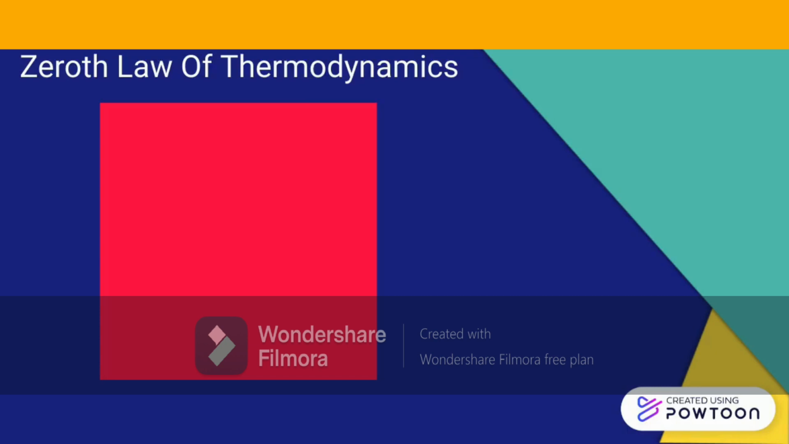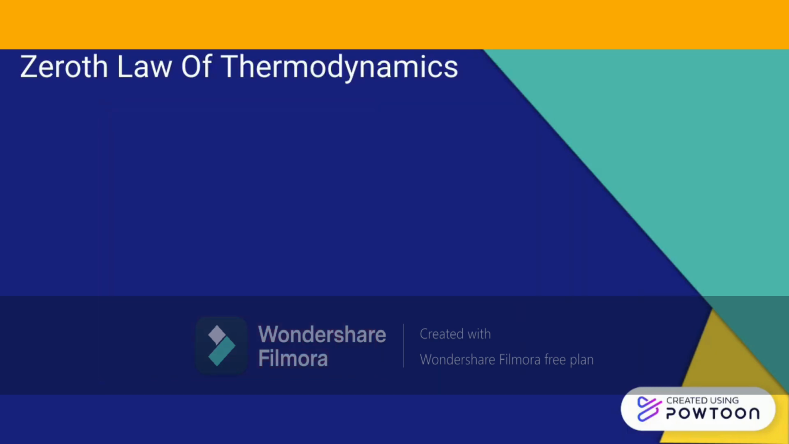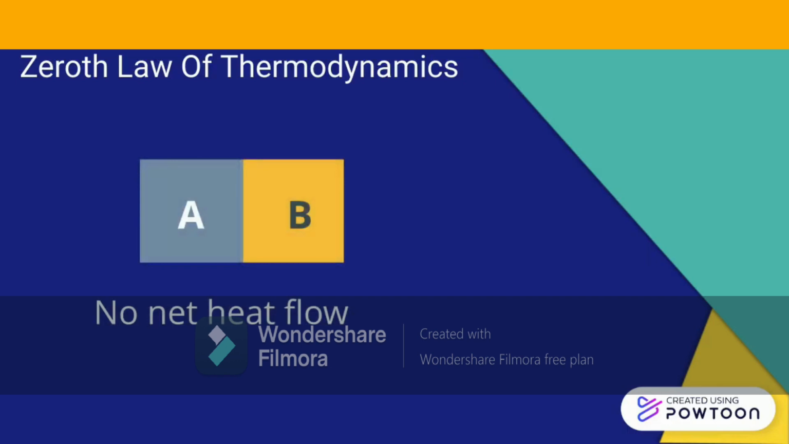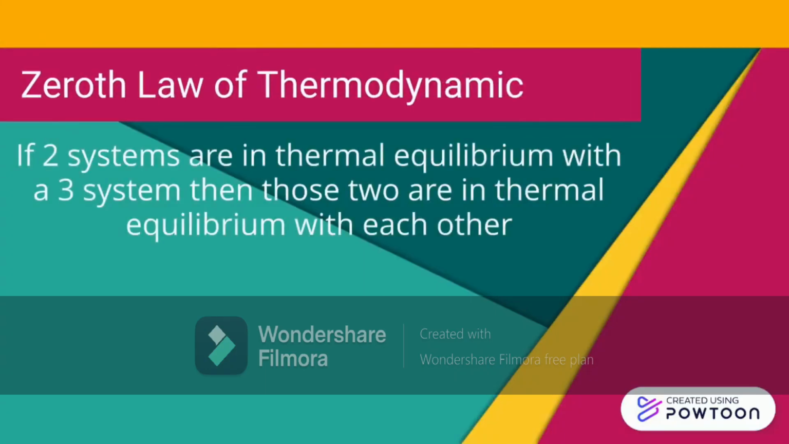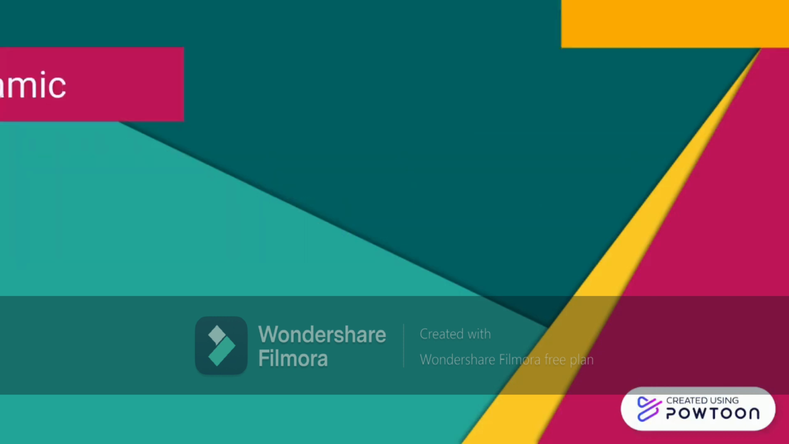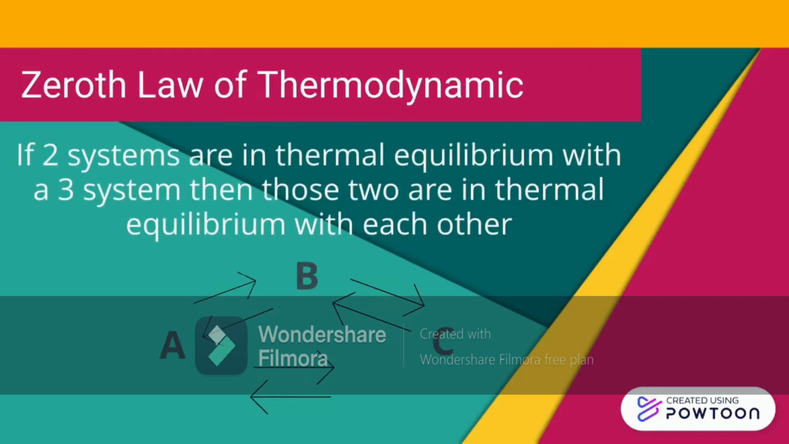The Zeroth law of thermodynamics deals with thermal equilibrium, which as we recall describes a situation in which there is no net heat flow between two systems. The Zeroth law states if two systems are in thermal equilibrium with a third system, then those two systems are in thermal equilibrium with each other. In other words, if A is in thermal equilibrium with B, which is in thermal equilibrium with C, A and C are also in thermal equilibrium.